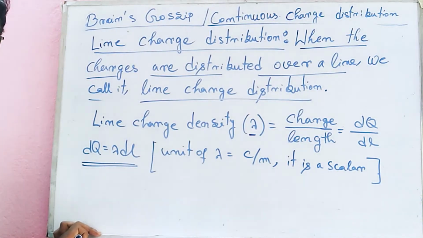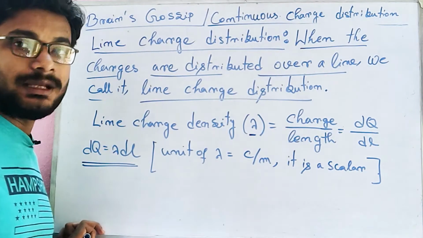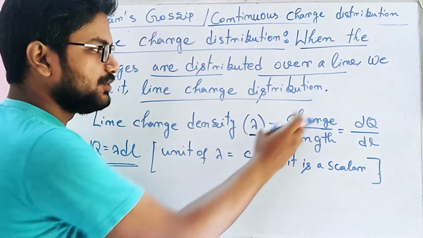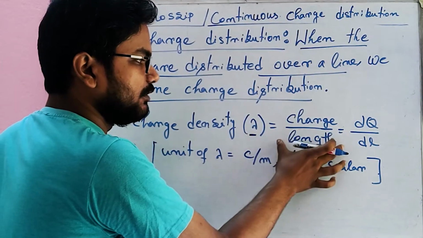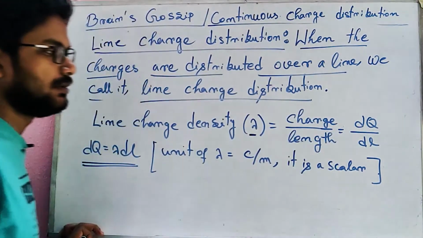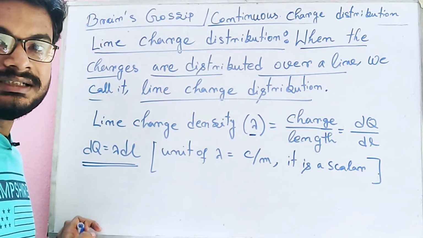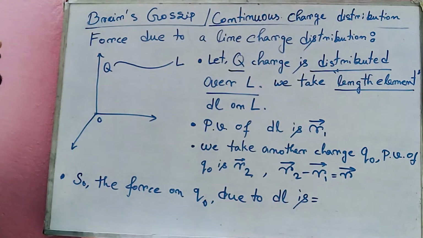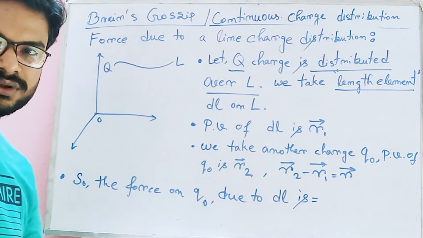Now here comes a question, what is the unit of lambda? That means the line charge density. Obviously it is coulomb per meter. So charge, unit of charge is coulomb, unit of length is meter, so coulomb per meter, and obviously it is a scalar quantity. Now our aim is to find out the force due to line charge distribution.